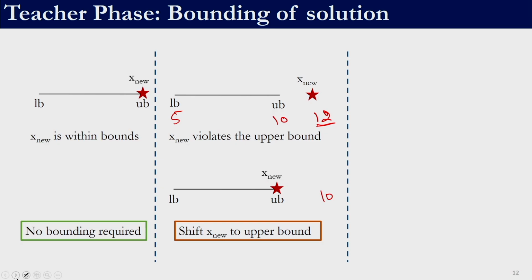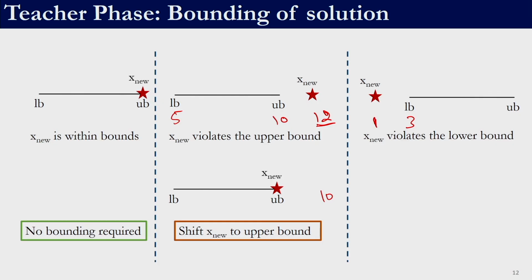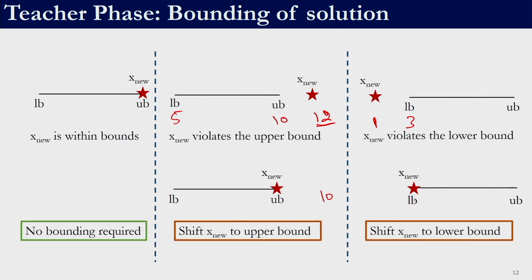Similarly, the violation can be in the lower bound. So, for example, if my lower bound is, let us say, 3, the teacher phase can give me a solution in which this particular variable has a value of 1, below its lower bound, right. Now the solution is violating the lower bound. So, we will again push it to its boundary, so this will become 3. This is just a single variable example that I demonstrated.